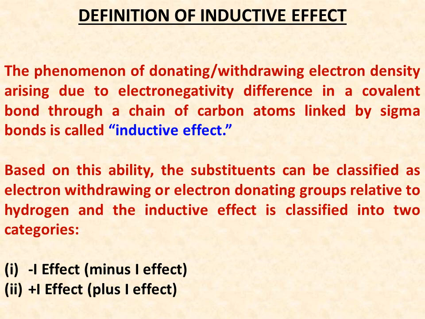Based on this ability, that is electron donating or electron withdrawing, the substituents are classified into two groups, and the inductive effect is classified into two categories based on the nature of the substituents attached. These two categories are minus I effect and plus I effect. So we will discuss both of them one by one.